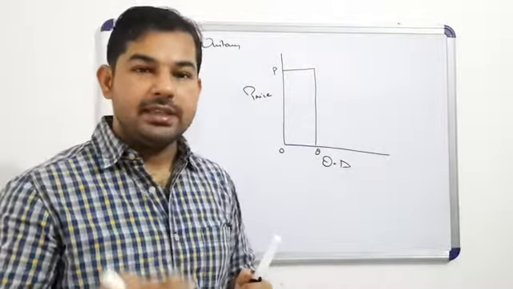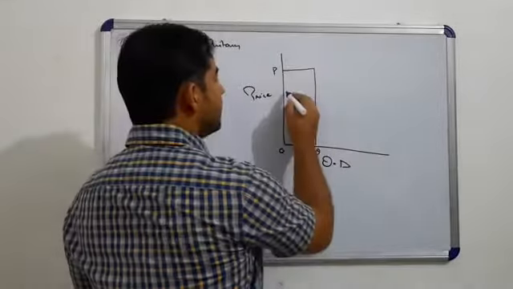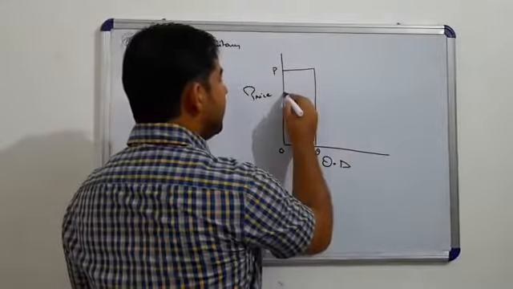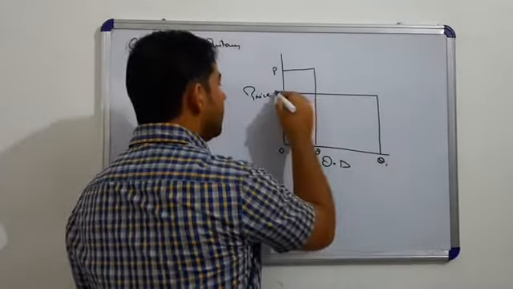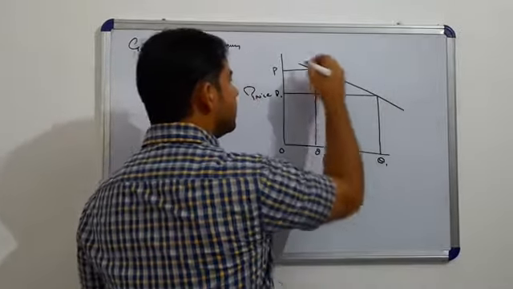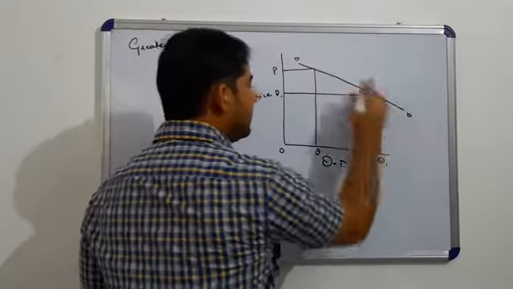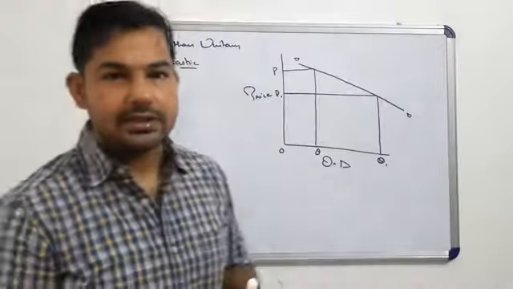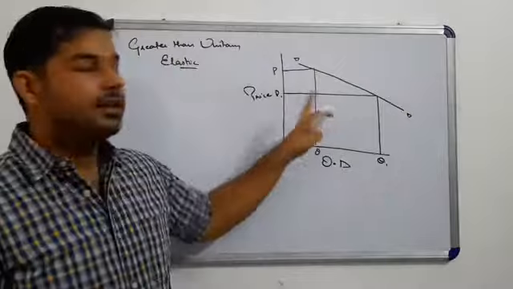Quantitative, means in percentage. So we are saying that a little rise in price have a good effect on quantity demand Q1, P1, and the demand curve will remain flatter. See, this demand curve is flat to the x-axis. So this is the greater than unitary elastic.